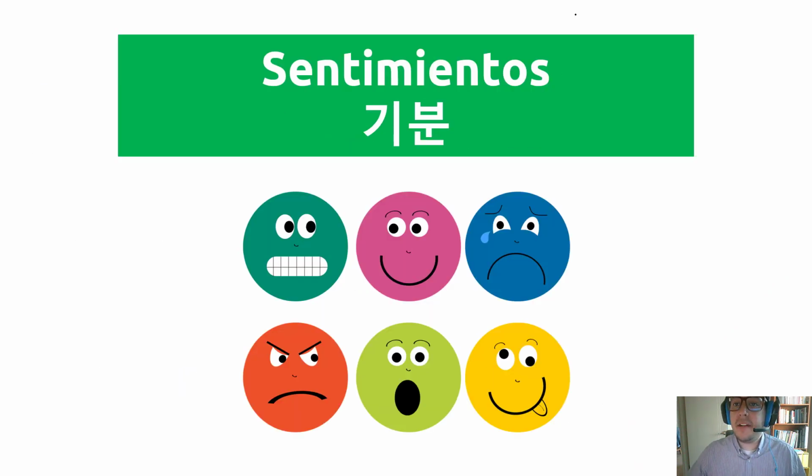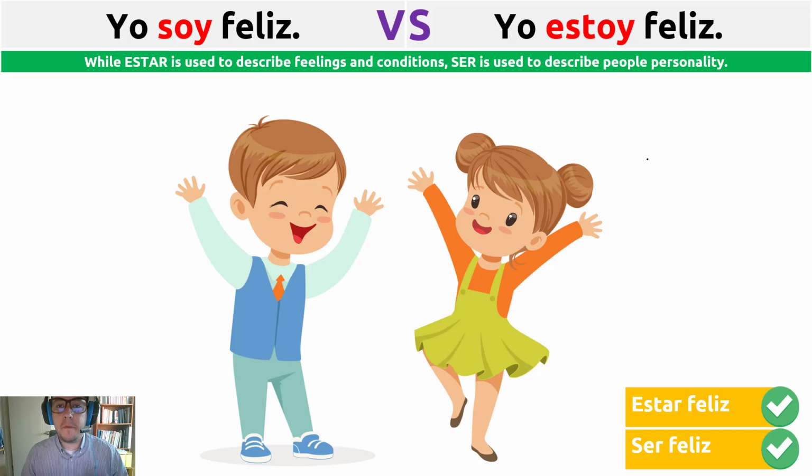So look guys, in this class I will show you the uses of the verb estar. The first use is sentimientos, or also in Spanish emociones. Emoción singular, emociones plural. You know, when it's plural, the accent disappears. Emociones, emotions, yeah.